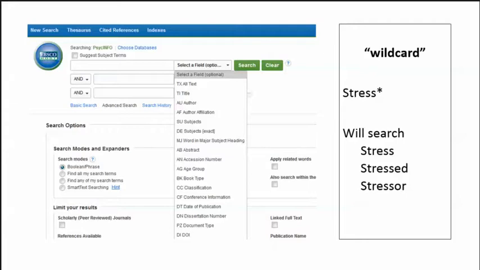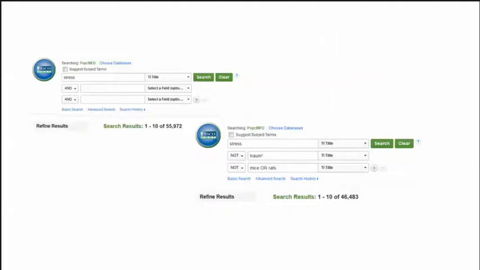The Boolean search also allows for what we call a wildcard. If there are variations on a word, we can type in the first common letters and then add an asterisk immediately after the last letter. That will search for all of the related words. Here is an example of combining a few ideas related to Boolean searches, and a reminder why we want to continue thinking about focusing and limiting our searches. Taking out results related to trauma, mice, and rats did take out about 10,000 results, but if we just use stress in the title, we still have more than 46,000 results.